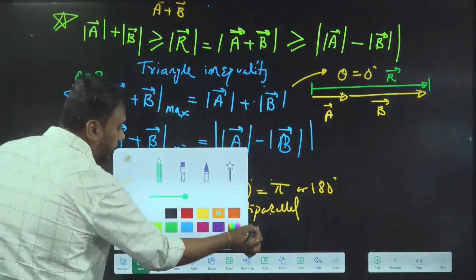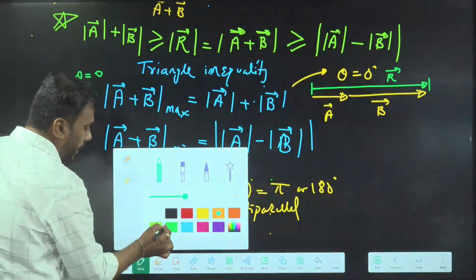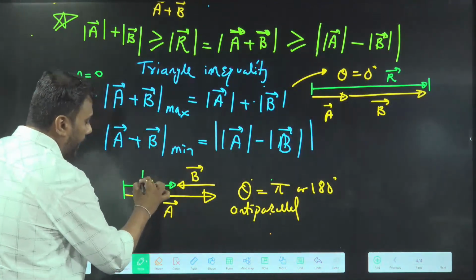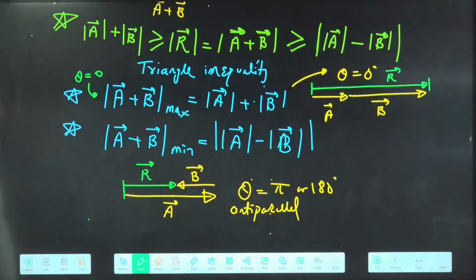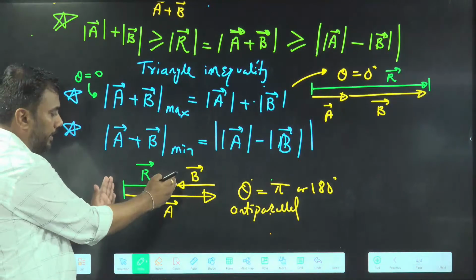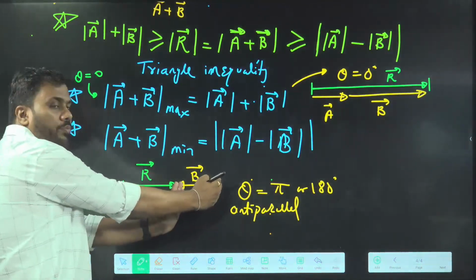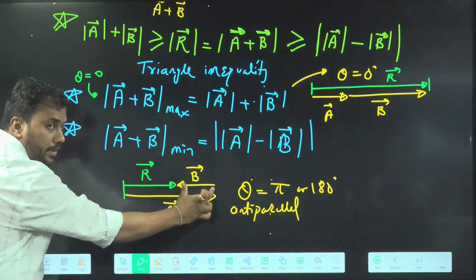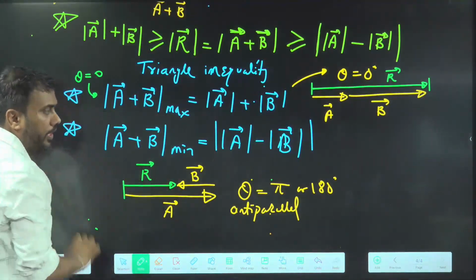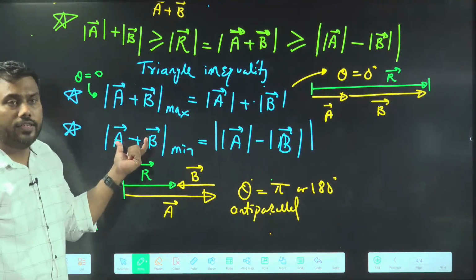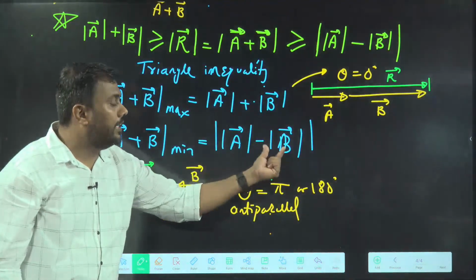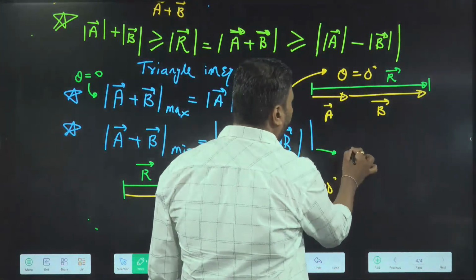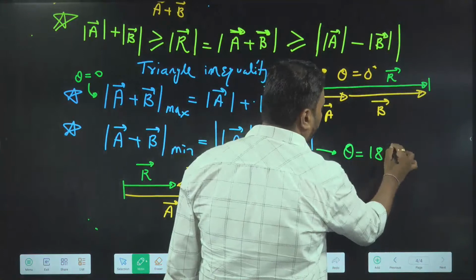Now, the addition of A and B is from the tail of the first to the head of the second. This is the addition. And you can see this length can be written as length of A minus length of B. The total length of A minus this length gives you the length of R. So the length of the resultant is length of A minus length of B when theta is 180.